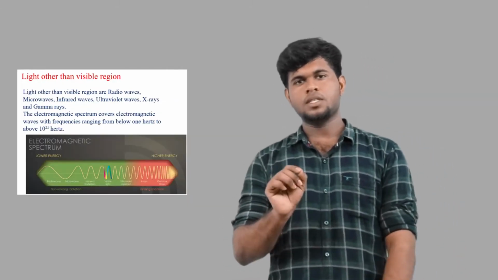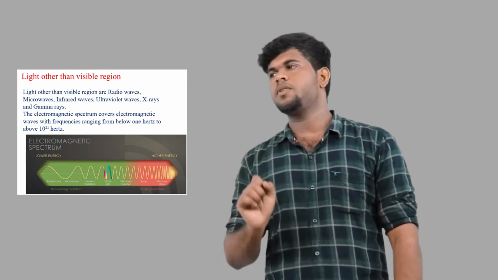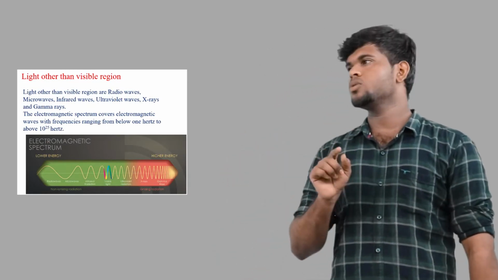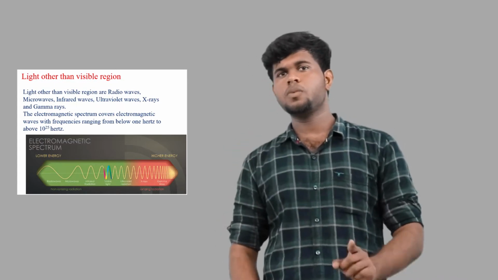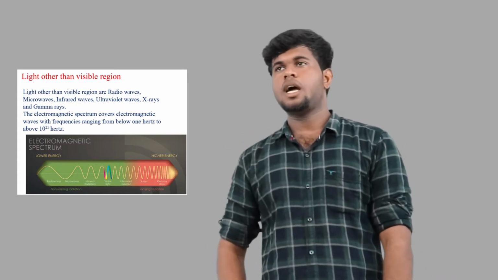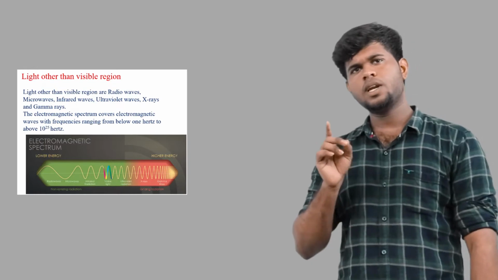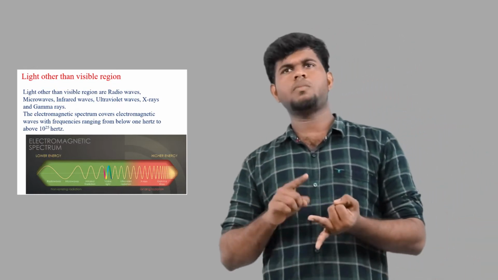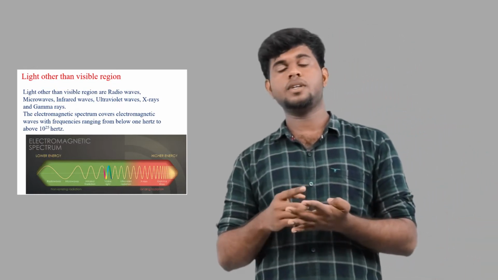The electromagnetic spectrum covers the electromagnetic waves ranging from below 1 Hz to 10^25 Hz, corresponding to wavelengths of thousands of kilometers. Other than the visible region, there are several ranges in the spectrum, like radio waves, microwaves, X-rays, and so on.